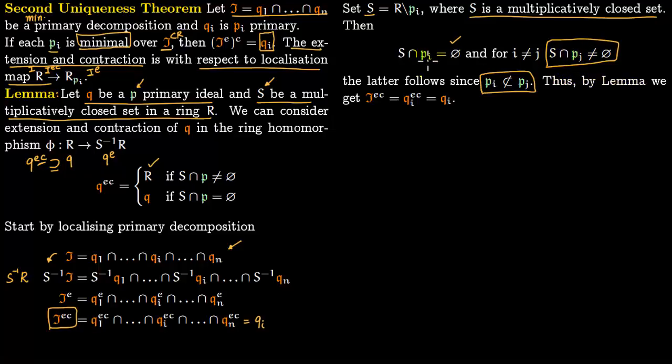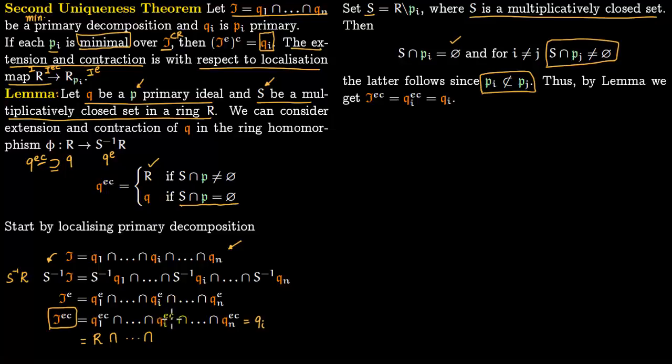So we are working with pi here. S intersection pj is not empty. So if this was pj, it is not empty, and you recover the entire ring R. For extension and contraction you recover the entire ring. The next one will also give you the entire ring unless you reach qi. But for qi, because qi is pi primary, the corresponding prime ideal is pi, and S intersection pi is a null set. So you just recover the entire q. So this q extension contraction is entire q.